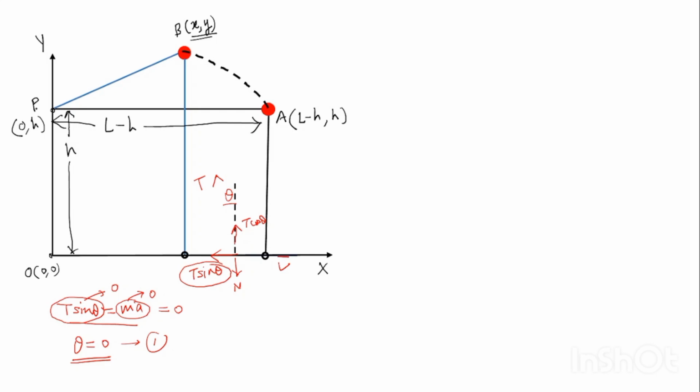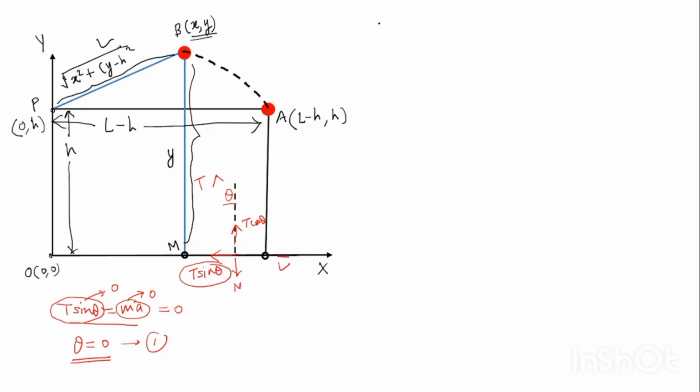Now you see, let this vertical point, this ring position, be marked as M. So the length of the string will be PB plus MB. PB will be, simply, you apply the Pythagoras theorem, square root of x square plus (y minus h) square, isn't it? This is this length, and what is this length? This length is simply y because it is vertical.